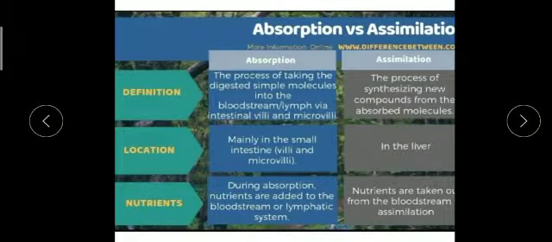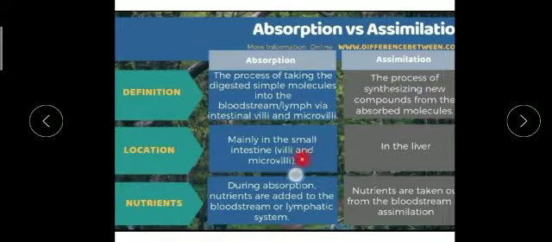All these absorbed molecules undergo further breakdown, and this process is called assimilation, remember. The process of synthesizing new compounds from the absorbed molecules after they enter the bloodstream and lymphatic stream is called assimilation. So both the terms are different.